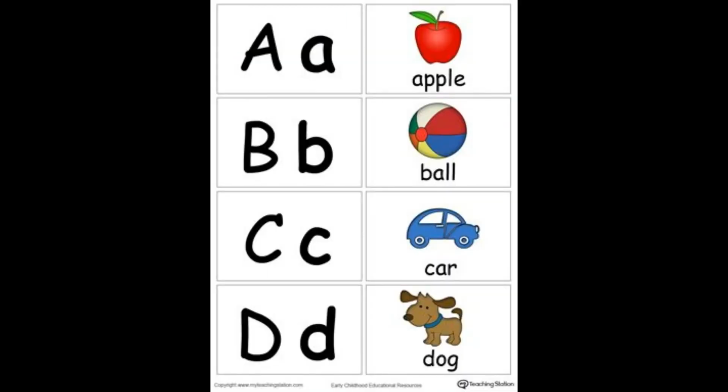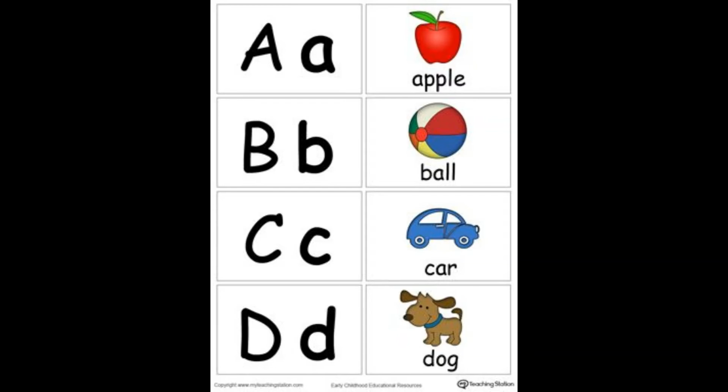So let's jump to the first 4 letters. We already learned the names of each of the letters. While I tell you about the sounds of the letters, you can see a picture of a word, and that picture's word starts with that particular letter. In the picture, we can see A, B, C, and D: for A there is an apple, for B a ball, for C a cat, and for D a dog.